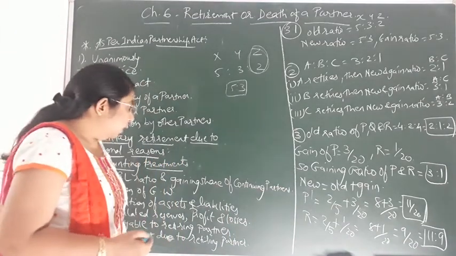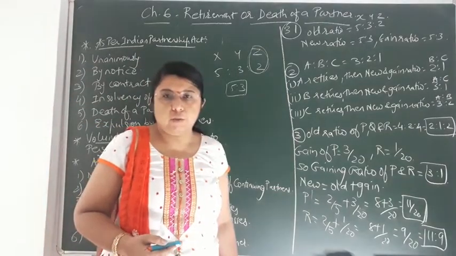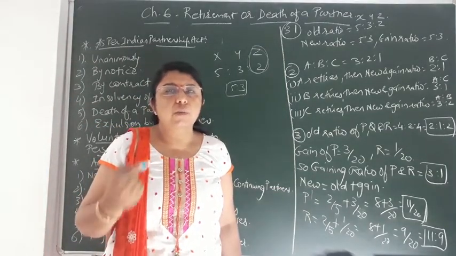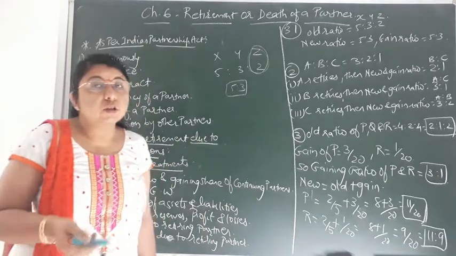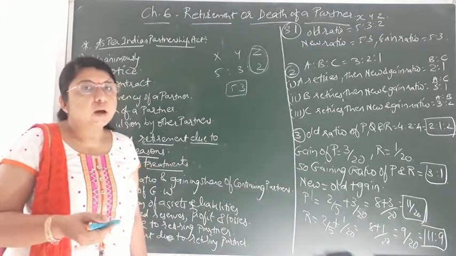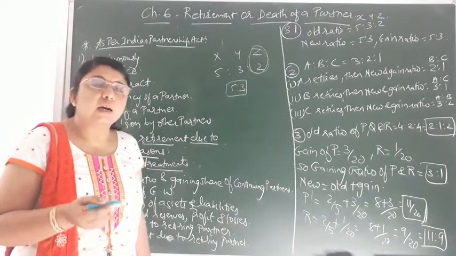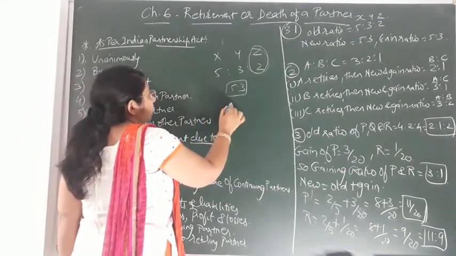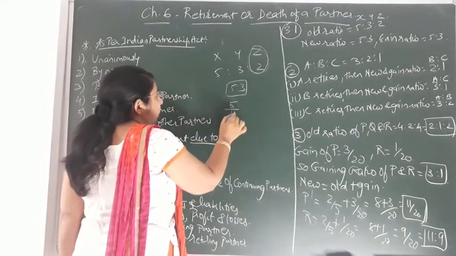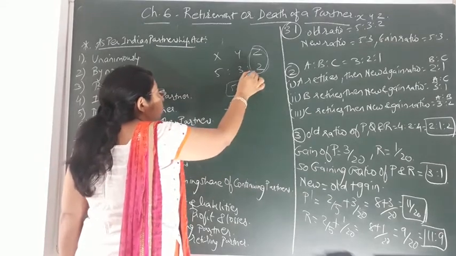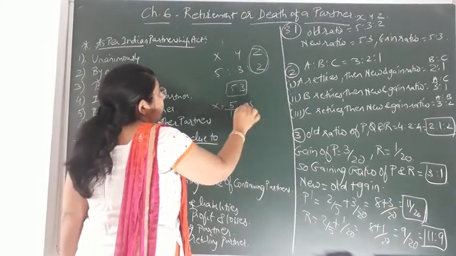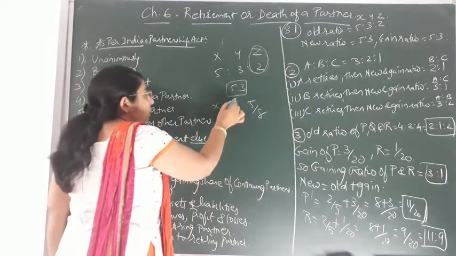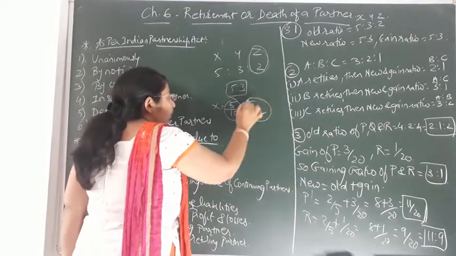And the second one, that is gaining ratio, gaining share. Naturally, if one partner retires, his share will now be shared by the remaining 2 partners, who are called continuing partners. Over here you can see, previously partner X was getting a share of 5/10, but now after the retirement of Z, partner X will be getting 5/8. So his share has increased compared to the previous share.